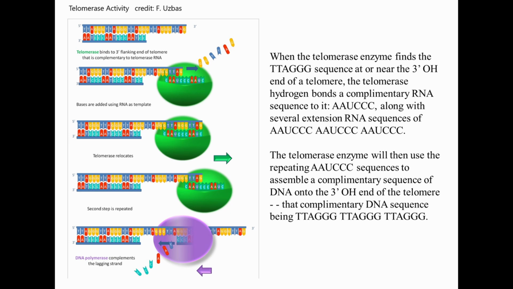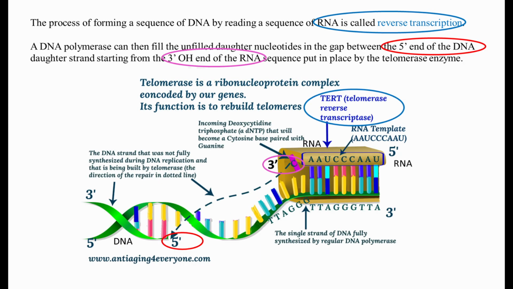TTAGGG, repeated. The process of forming a sequence of DNA by reading a sequence of RNA is called reverse transcription. A DNA polymerase can then fill the unfilled daughter nucleotides in the gap between the 5' end of the DNA daughter strand starting from the 3' OH end of the RNA sequence.